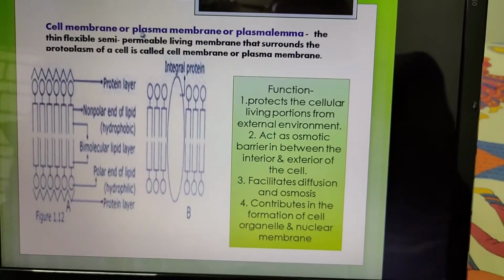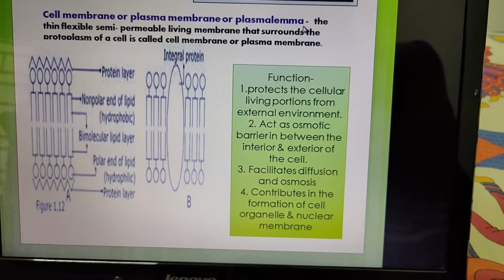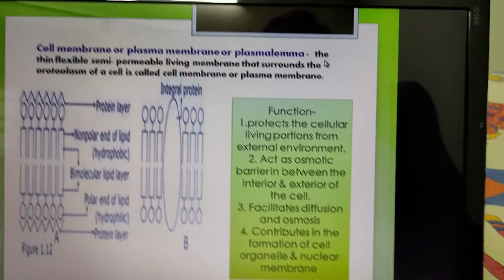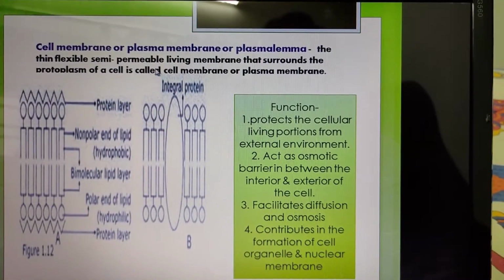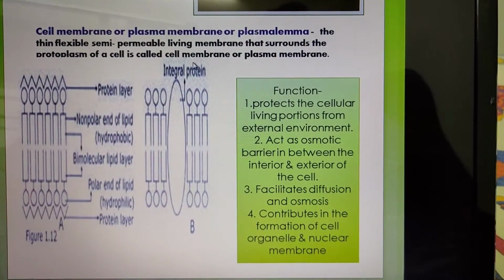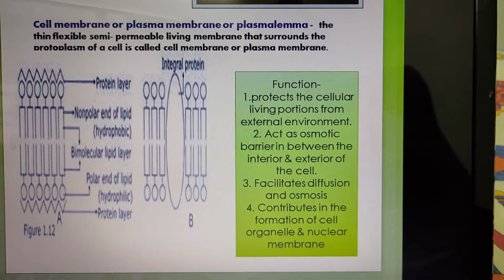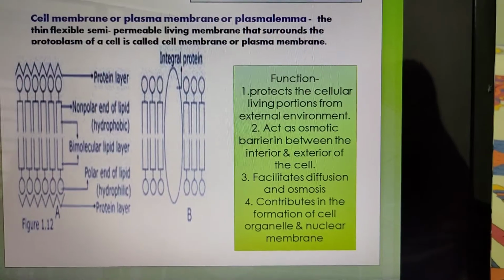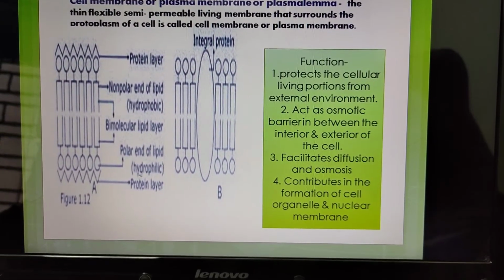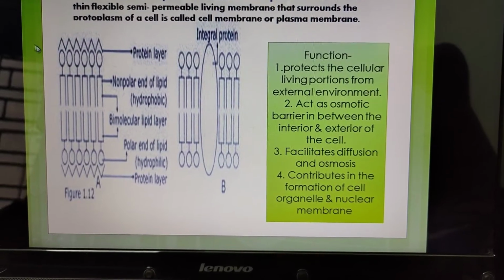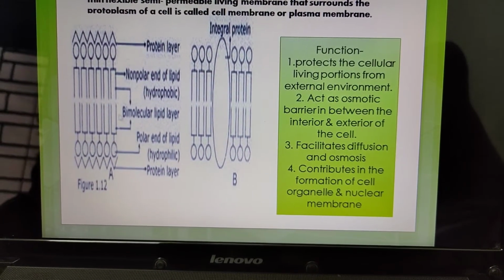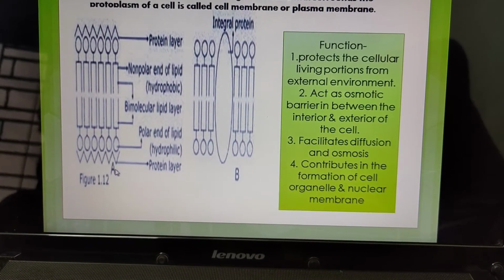Next, know about cell membrane or plasma membrane or plasmalemma. These three things are the same. The thin, flexible, semi-permeable living membrane that surrounds the protoplasm of a cell is called cell membrane or plasma membrane. Ultrastructure of plasma membrane: first, plasma membrane is composed of 3 layers. The outer surface is composed of protein, and the inner part is composed of lipid bilayer.